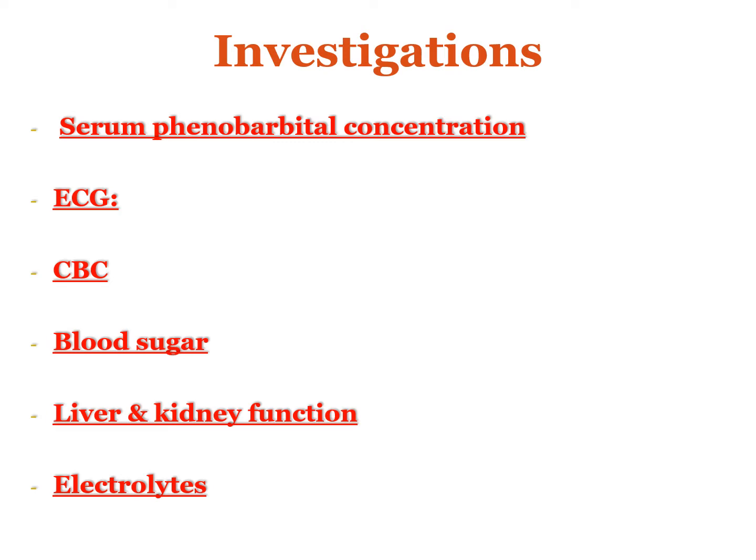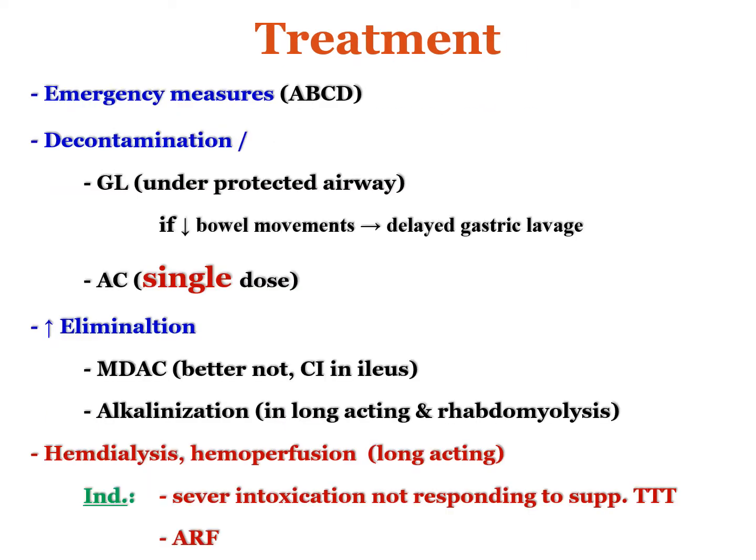The first step in treating any poisoned patient is to stabilize the vital functions of the body, the respiration, circulation, and other vital functions. In order to achieve this stabilization, we have to perform emergency measures. The emergency measures are summarized under the abbreviation ABCD. The ABCD approach includes saving the airway, saving breathing, keeping the circulation maintained, and giving drugs that stabilize the vital functions of the body.